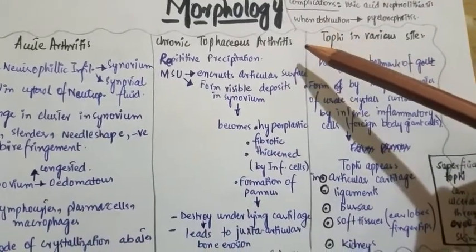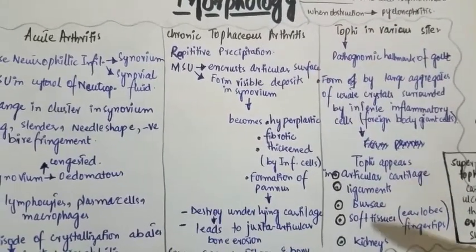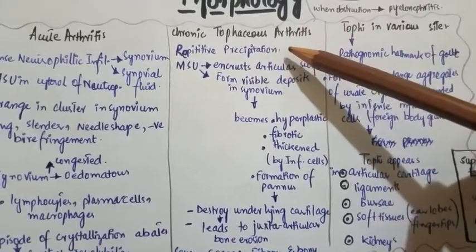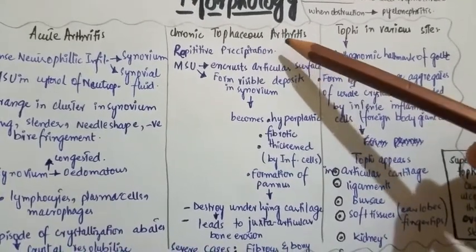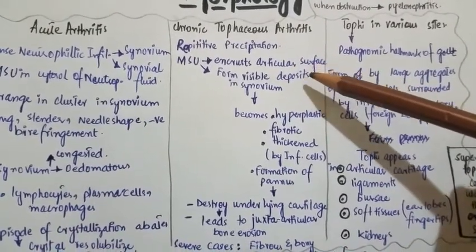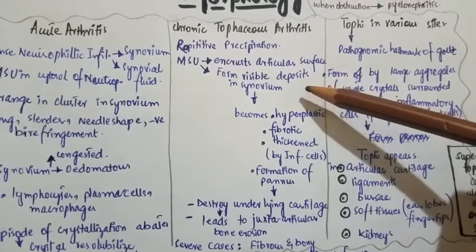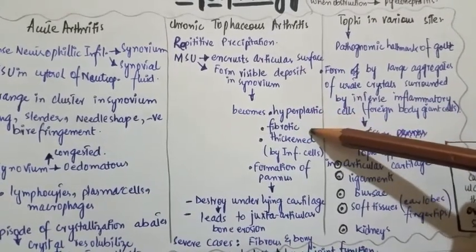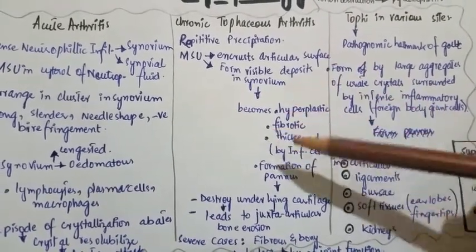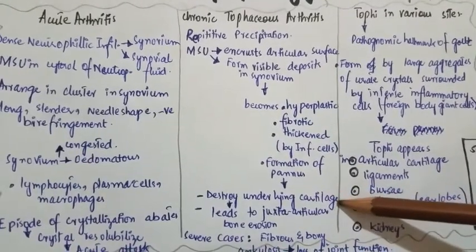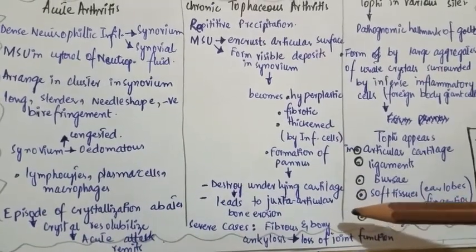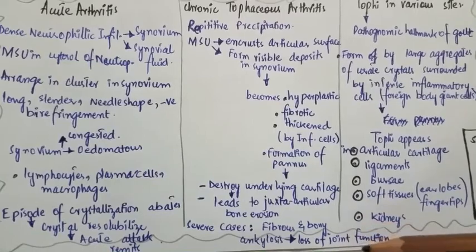Now let's come to chronic tophaceous arthritis, meaning chronic inflammation of the joints. It is because of the repetitive attacks of acute arthritis, which result in repetitive precipitation of monosodium urate crystals in the joints, which encrust the articular surface and form visible deposits in the synovium. The synovium becomes hyperplastic, fibrotic, and thickened with inflammatory cells, and pannus forms, which leads to destruction of the underlying cartilage. There is juxta-articular bone erosion, and in severe cases there is fibrous and bony ankylosis, resulting in loss of joint function.